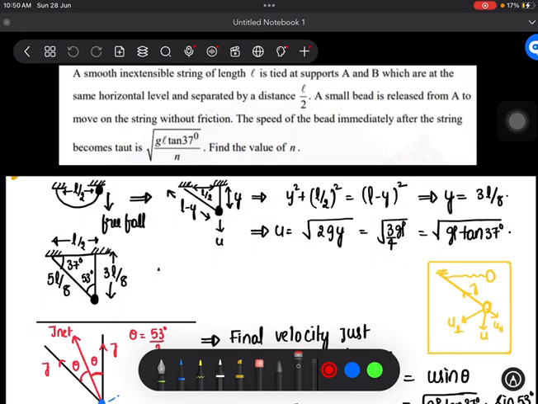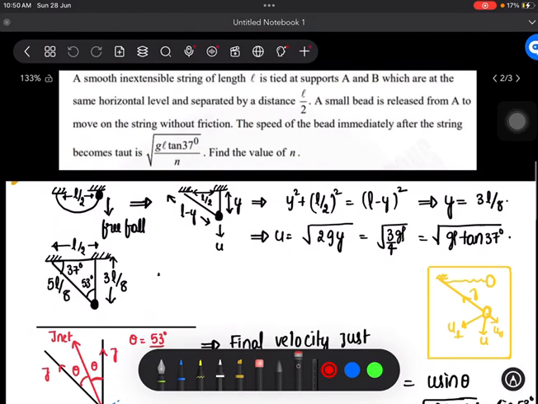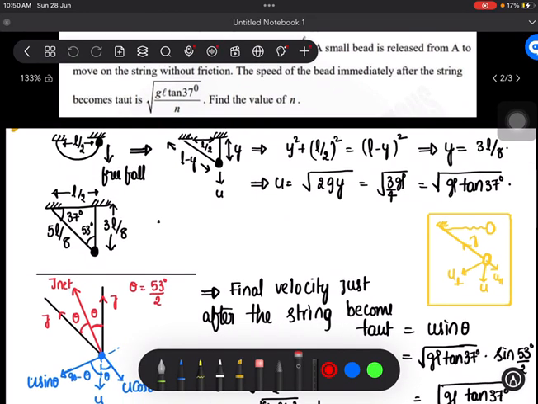As it is falling freely for a distance y, the velocity of the bob just before the string becomes tight is root 2gy. On substituting the y value of 3L by 8 here, you will get this expression. As the question has a tan 37 degrees term, instead of 3 by 4, I am just replacing it with tan 37 degrees here. Now, if you observe the geometry, L by 2, 3L by 8, 5L by 8, you can easily get these angles as 37 degrees and 53 degrees.